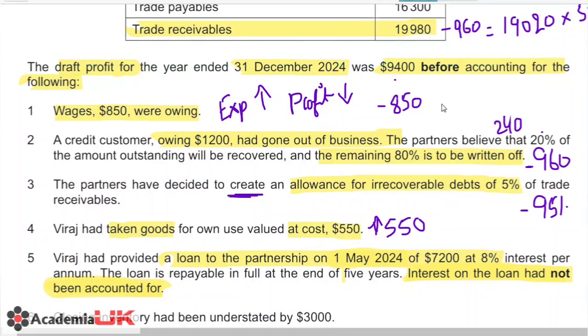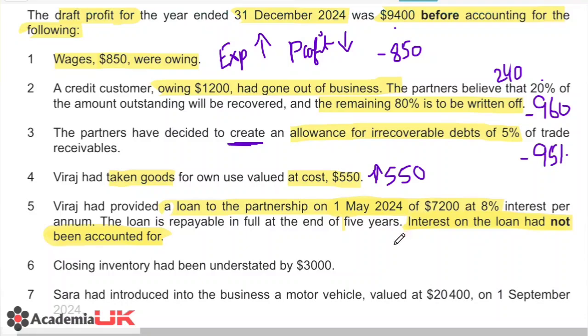So we will take this 7,200 and multiply it by 8%. You can use 0.08 and then multiply it by 8/12, because we are only considering 8 months out of the total 12 months.